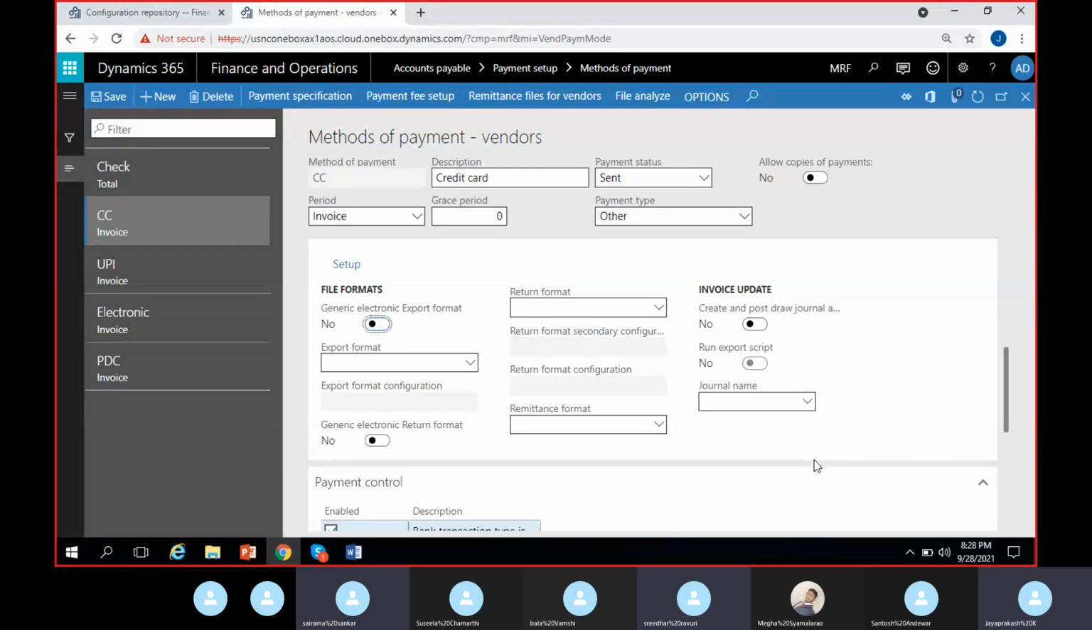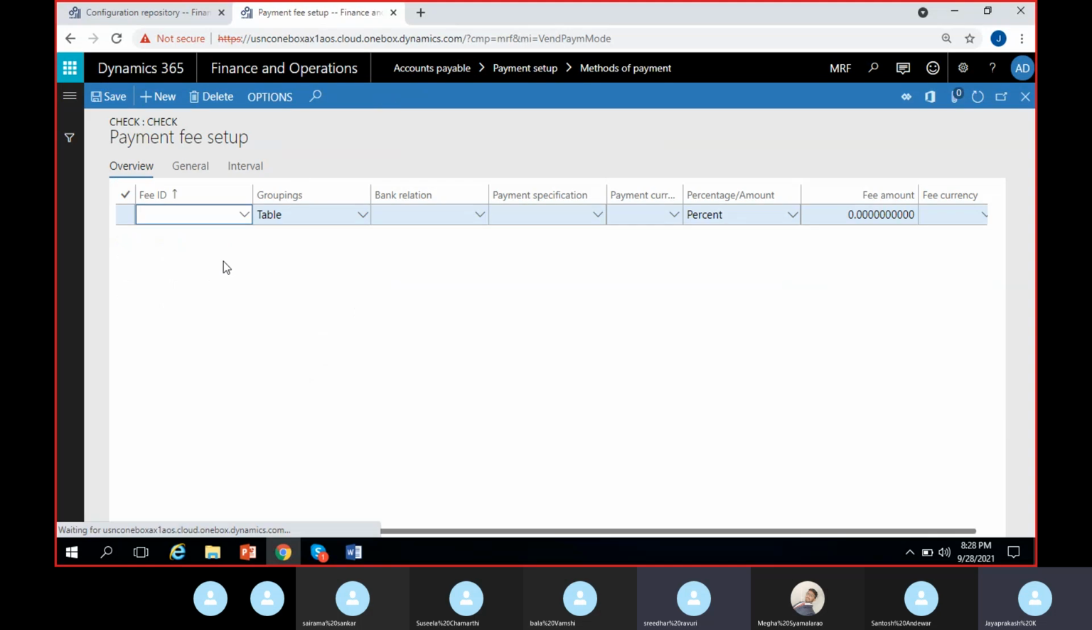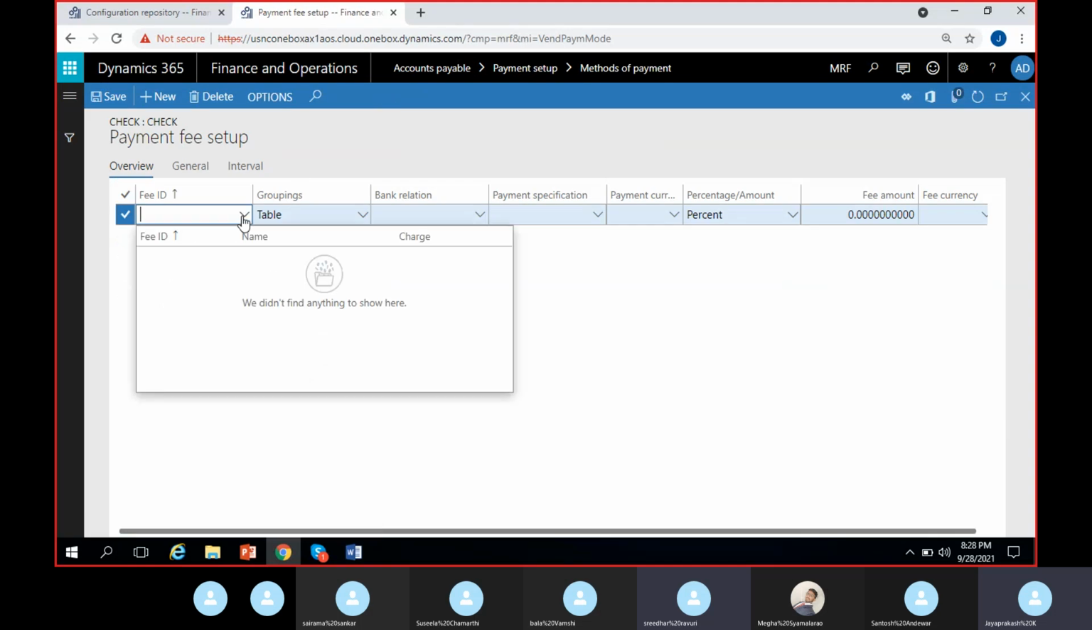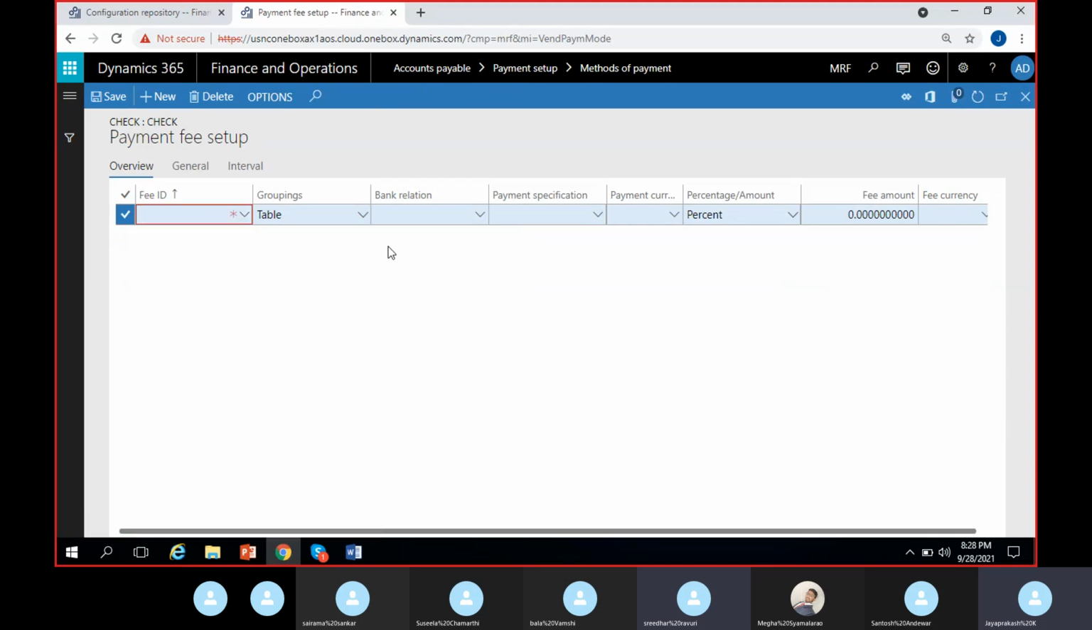No. Okay. So we can also set up payment fee. One of the important functionalities we have here. Whenever we are generating a check, if you want a payment fee to be applicable on the check, you can set up this payment fee setup here. For this, actually, you need to do a little more configuration. You have to configure this fee ID and the relation and all details, how much percentage or how much amount of fees you would normally collect.